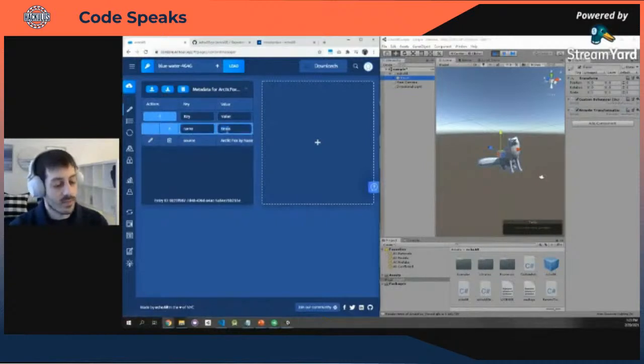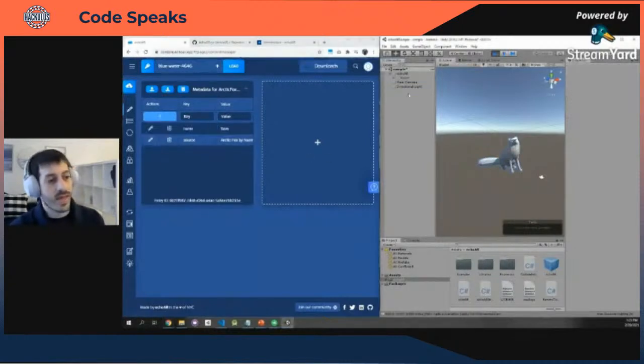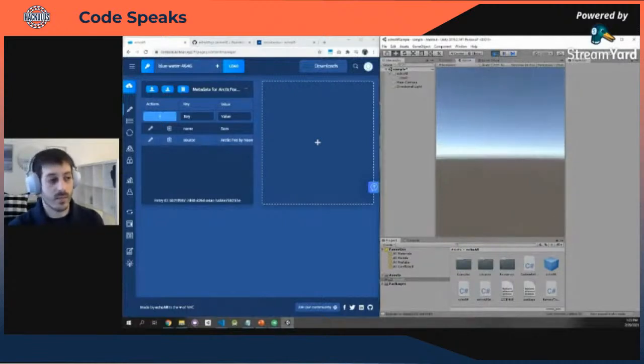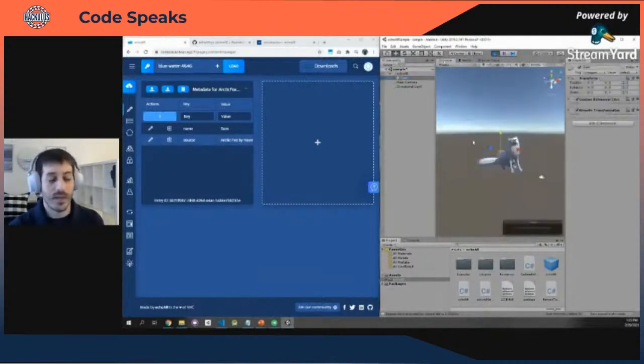Now, if I change the name to something else, nothing happens. Why is that? Because that snippet of code only happens in the start function. So if I restart the application, we'll see the data again will stream from the cloud to the game engine, and now we have Sam the Fox. But what happens if I want this to happen every single frame, basically in real time?